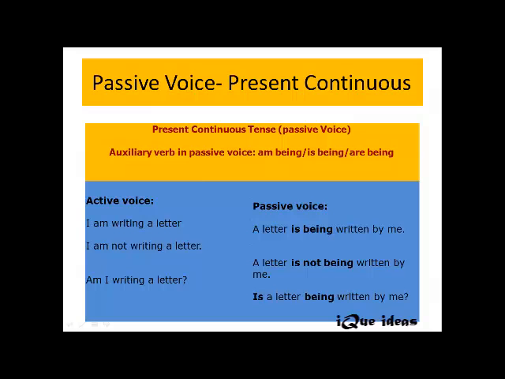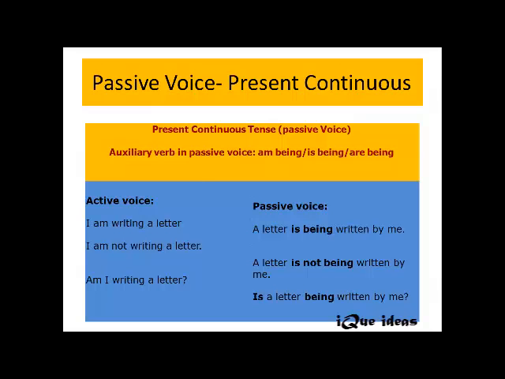Let's move on to how to change present continuous tense from active voice to passive voice. When you're dealing with present continuous tense and passive voice, the helping verbs that get used in passive voice are am being, or is being, or are being, depending on what we have in the place of subject in passive voice. If you have a singular subject in passive voice, we have to use is being, right? And if I have something like a plural, then I may have to go with are being.